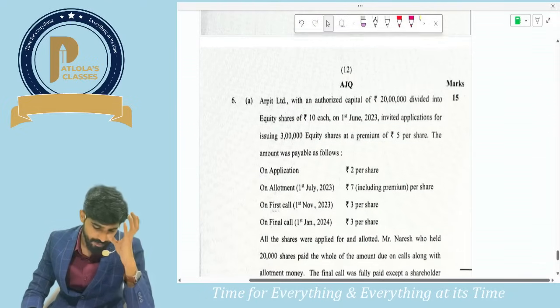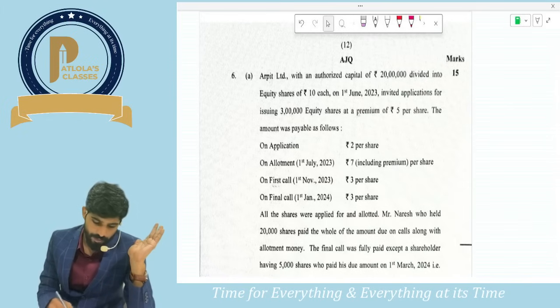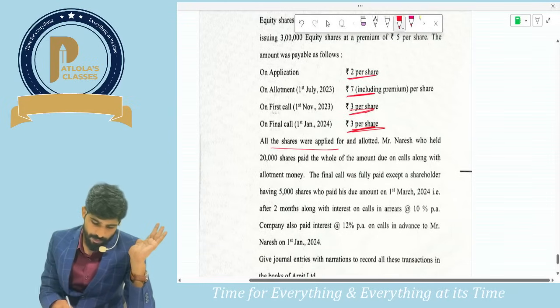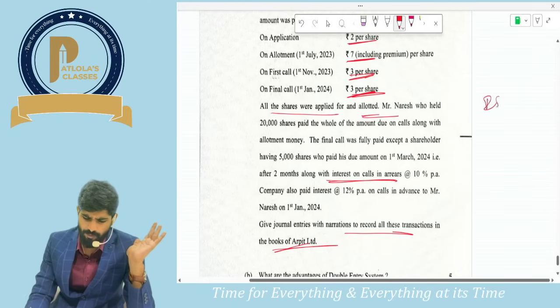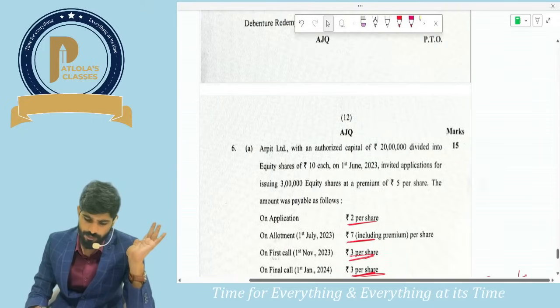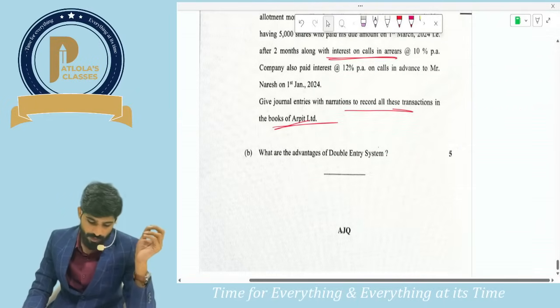Okay guys, let us see the 6th one. Always the trend of ICAI: 6th question means company accounts. In company accounts they have asked application, allotment. I think this is from all the shares applied and allotted, with interest on calls in arrears and calls in advance, all these transactions. Guys, this is from the topic of issue of shares which is for 15 marks. So a very straightforward question. So the 6th question would be the easiest.